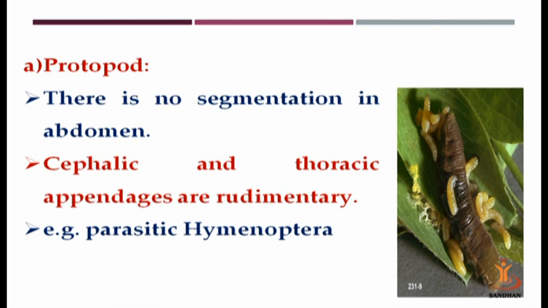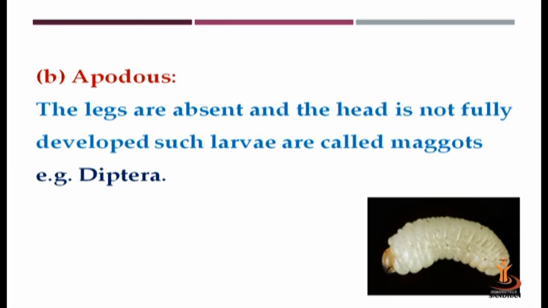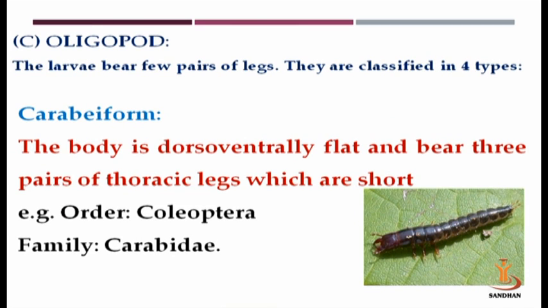The first type of larva is the protopod type of larva. There is no segmentation in the abdomen. Cephalic means head, and thoracic appendages are rudimentary, meaning they are underdeveloped. For example, parasitic hymenopterans. The second type of larva is the apodous type of larva. The legs are absent and the head is not fully developed. Such larvae are known as maggots. For example, Dipteran order.